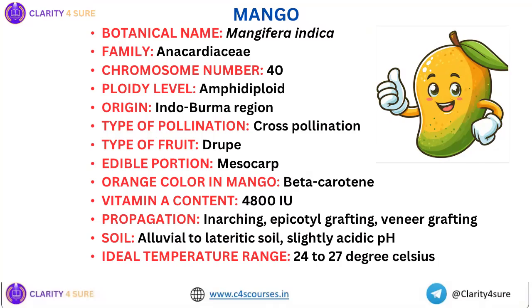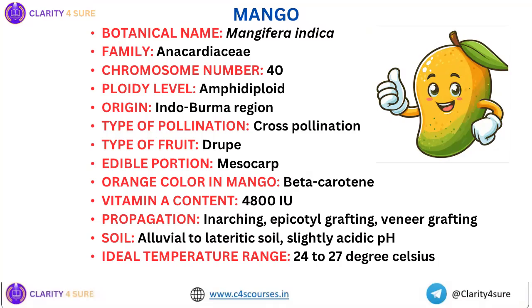First, we'll start with mango. The botanical name of mango is Mangifera indica, and the family is Anacardiaceae. You know that even cashew nut belongs to the family Anacardiaceae. Chromosome number is 40, and a typical example of an amphidiploid fruit is mango. So if an exam question asks for an example of an amphidiploid fruit, you'll have to write mango.